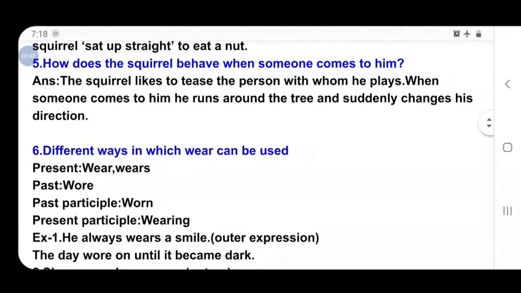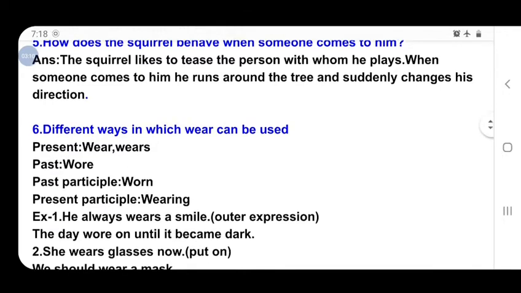The next question: different ways in which wear can be used. You know, wear has different meanings. In this poem, the poet uses the word wear to express the outer expression of the squirrel. That means the squirrel wears a question mark. Here wear does not mean to put on. Here wear means the squirrel has a tail. So how can the word wear be used in different senses?